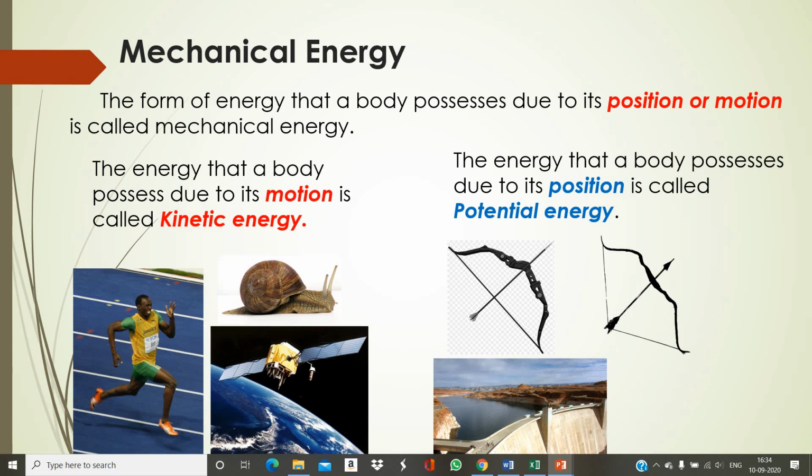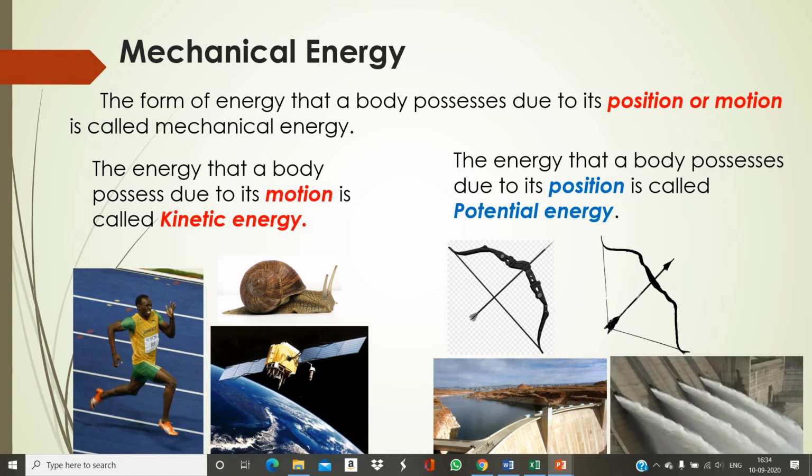Another example can be dams. In dams, water is stored in huge amounts, and therefore this water is at a certain height or position, and due to its position in the dam, it acquires energy. That energy possessed by water in the dam is known as potential energy. Now as soon as we open the gates of the dam, water starts flowing very fast with huge energy. Now the potential energy gets converted into kinetic energy because the water starts moving.